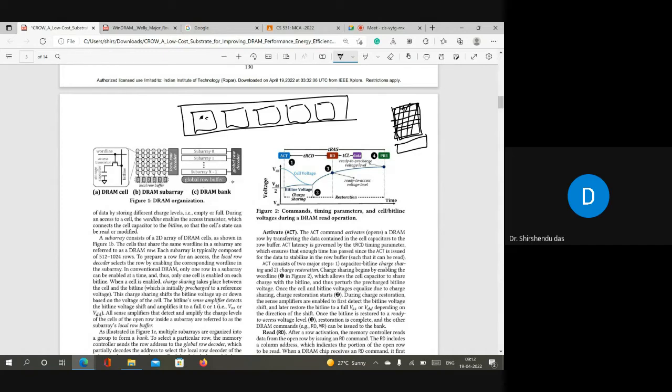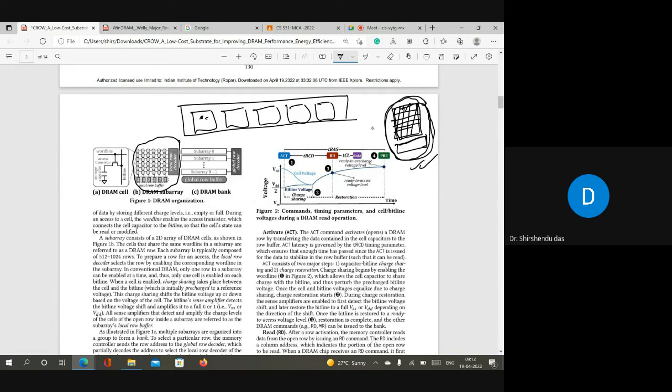There will be some global decoder and a global row buffer, and for each sub-array there will also be a local row buffer. So this is one sub-array. The diagram that we know is this one, so let us not mix it up. If we consider this as a bank, that is also fine, and if you consider this as a sub-array, then also it is fine. But just concentrate on this type of architecture where there are multiple rows and columns placed in a 2D manner, and for them there is a row buffer.